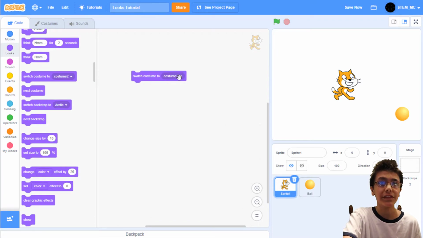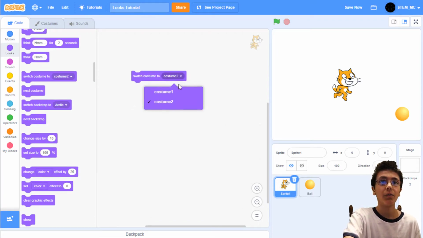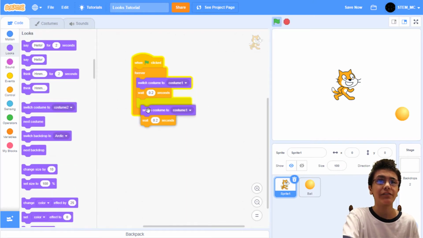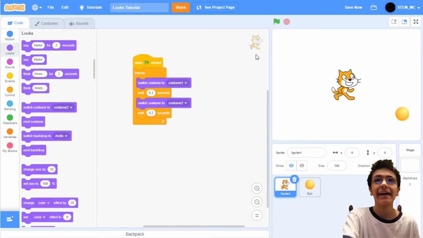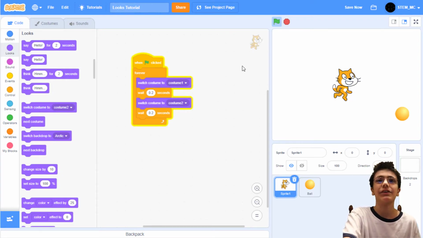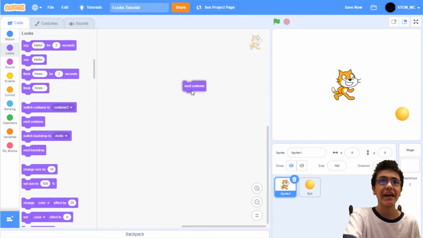If a sprite has several costumes, which we can see in the Costumes tab, we can change its costume with this block. Let's switch the costume to Costume 2, or to Costume 1. With the series of correct blocks, we can make the cat look like it's running, like this. This isn't the best animation, but there's other ways to improve it. But that's the subject for a different video. We can also use the next costume block, which makes things a lot easier.